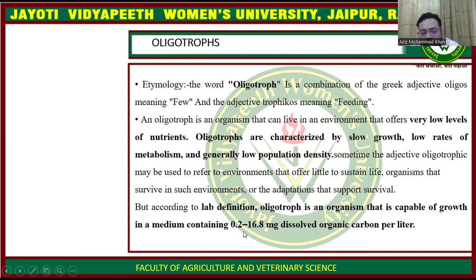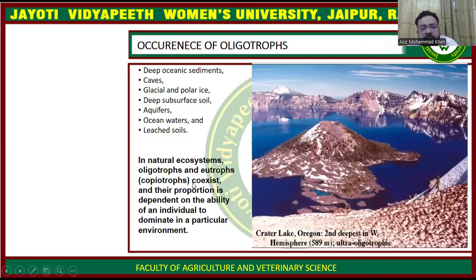We usually give the organic carbon concentration in grams per liter to microorganisms, but here it is in milligrams. So that is really very low. So this is the condition of oligotrophs. These are conditions where we cannot find any kind of nutrients. We can suppose that there are no nutrition conditions at all. No plants, no moisture. So these conditions are known as oligotrophic in nature.